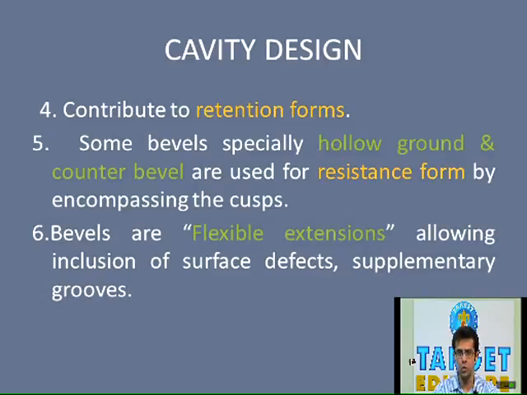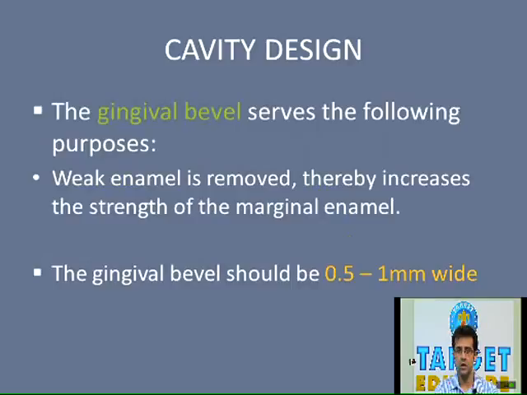Here also it contributes to retention form. Now talking about some specific bevels, especially the hollow ground bevel or the counter bevel which we just discussed, they contribute to retention form. And bevels are said to be flexible extensions, allowing inclusion of the surface defect or supplementary grooves.